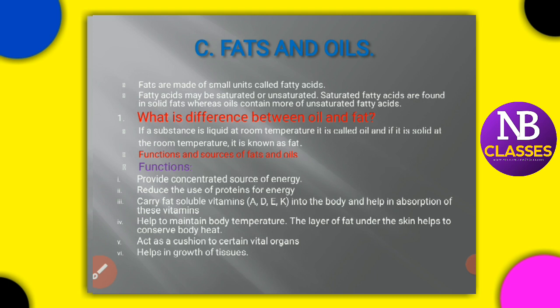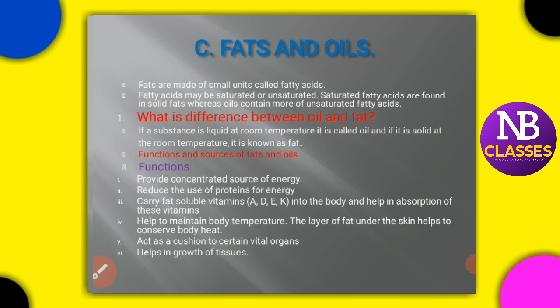And one more thing to note down is, when the body does not get enough carbohydrates or fat to meet its energy needs, then what happens? At that time proteins are broken down to supply those calories. See, the first thing which breaks down is the carbohydrates we eat. So when you are eating enough carbohydrates, the proteins don't get utilized, they carry on building up and doing their functions. But when carbohydrates or fats are in insufficient amounts, then proteins play a role: they get broken down and supply calories, that is, your energy.